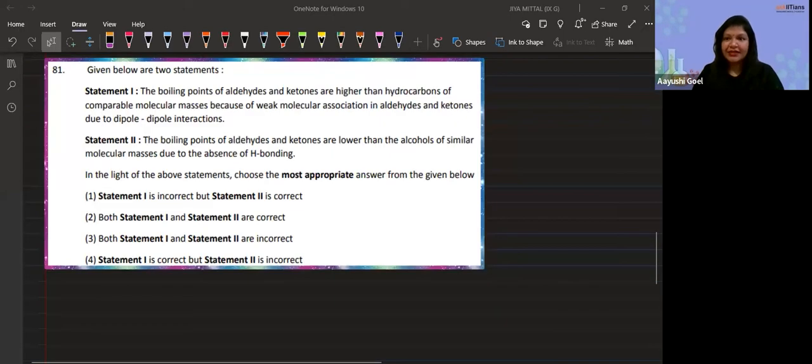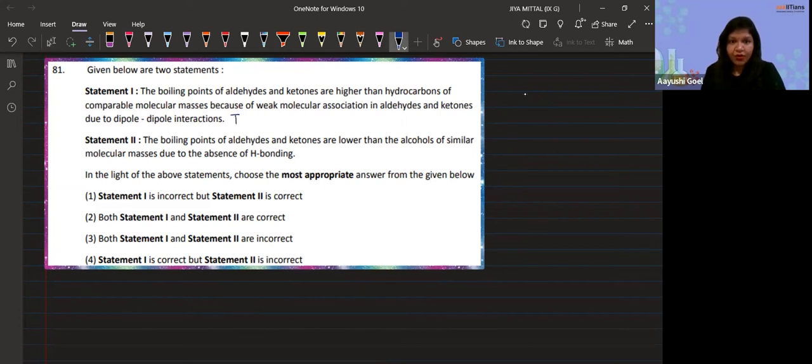So in question number 81, what do we have here? It's again a statement type question. They have given you two different statements here. The first is: the boiling points of aldehyde and ketone are higher than hydrocarbons of comparable molecular masses because of weak molecular association in aldehyde and ketone due to dipole-dipole interaction. That is true.